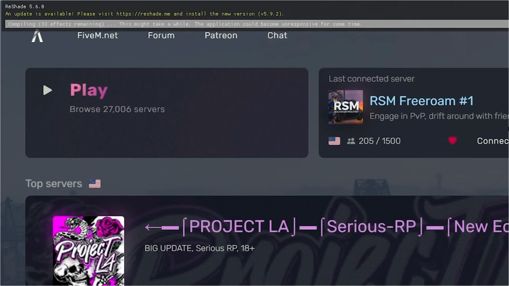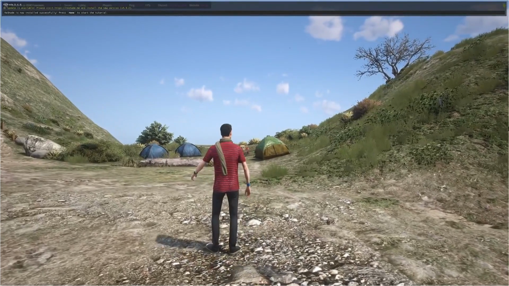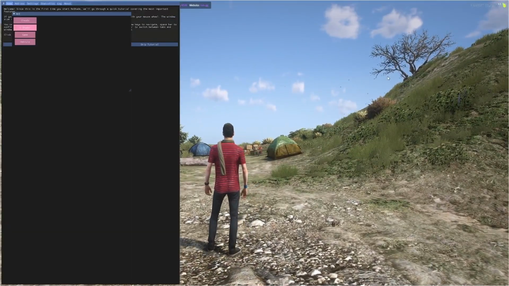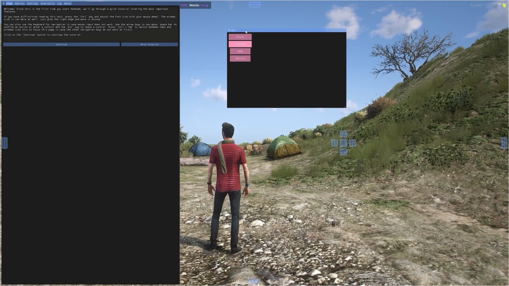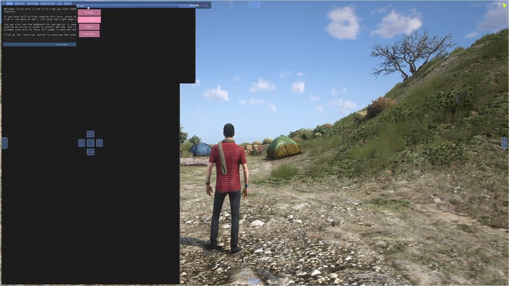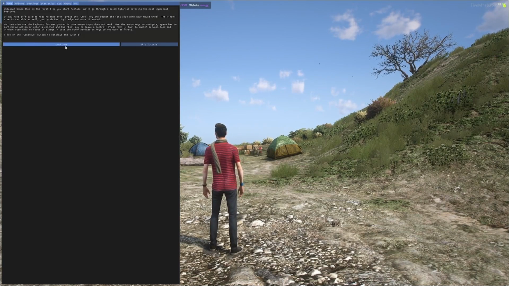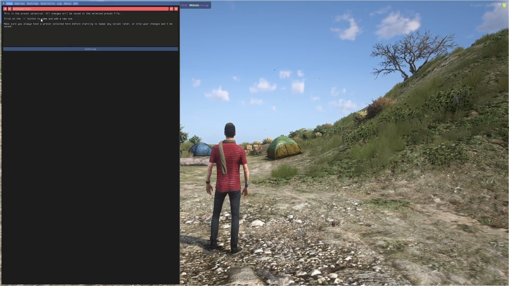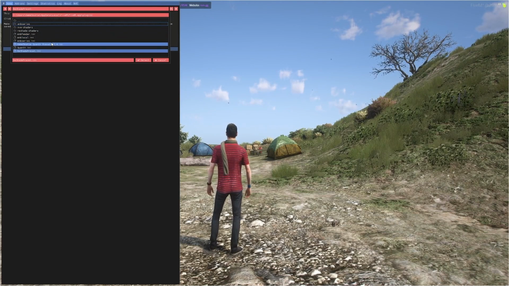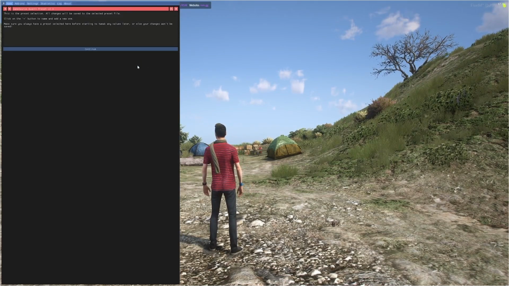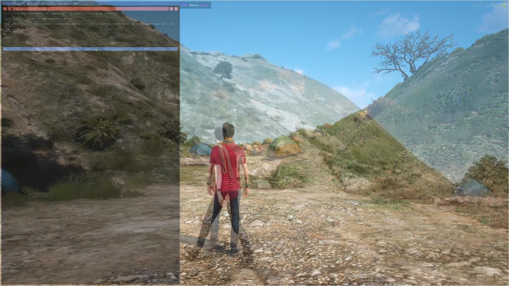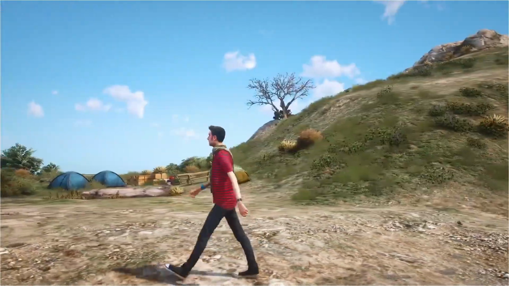Reshade is now working. Let's go in-game and set up the Reshade preset. To open the Reshade menu, press the Home key on your keyboard. We are not going to use this NVE tab, so I like to just drag it here. Now go to Home, click on Continue, and select the GameSource preset from the drop-down menu. Reshade preset is now successfully installed.